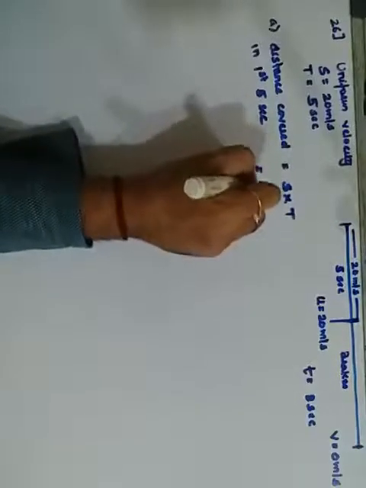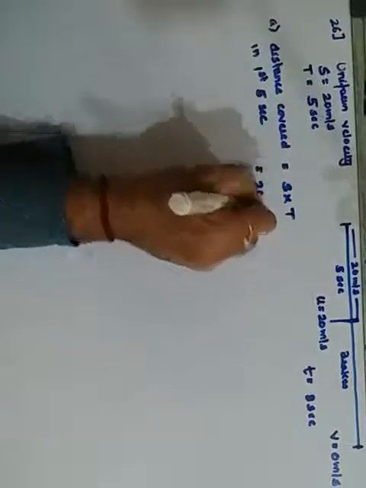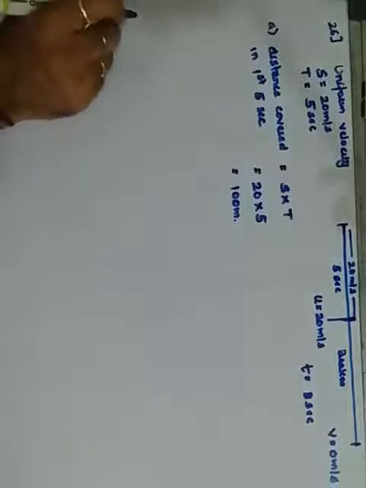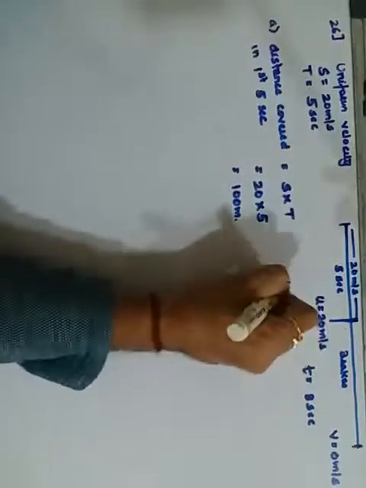The speed is 20 and time is 5 seconds. It becomes 100 meters. So this is your first answer, distance covered in 5 seconds. Then they want the distance travelled after the brakes are applied, that is, this part. So here is the B part.